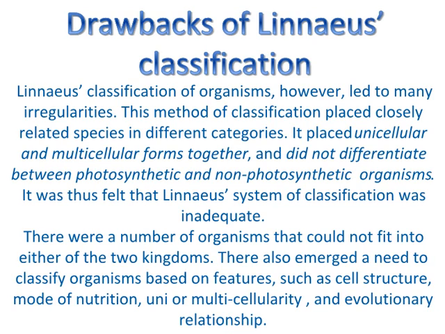It was thus felt that Linnaeus' system of classification was inadequate. There were a number of organisms that could not fit into either of the two kingdoms. There also emerged a need to classify organisms based on features such as cell structure, mode of nutrition, uni or multicellularity, and evolutionary relationship.